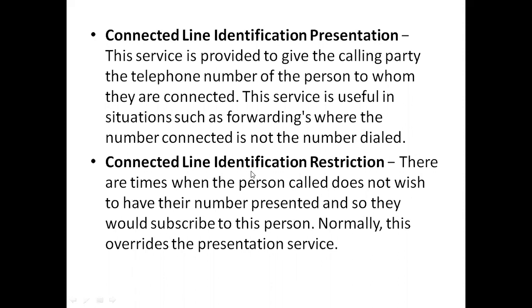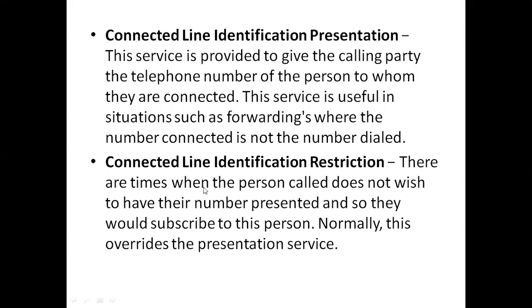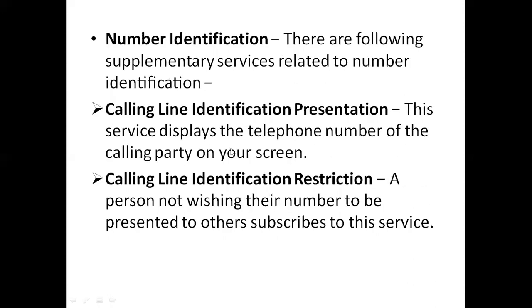This is connected line identification restriction. This is similar to calling line identification restriction. This one comes under when we are making a call, and this is after the call is established. So when the call is established and we are not wishing to display our number on the other subscriber's display, then we can use this feature, that is connected line identification restriction. Okay, so these are all additional features or supplementary services related to number identification.